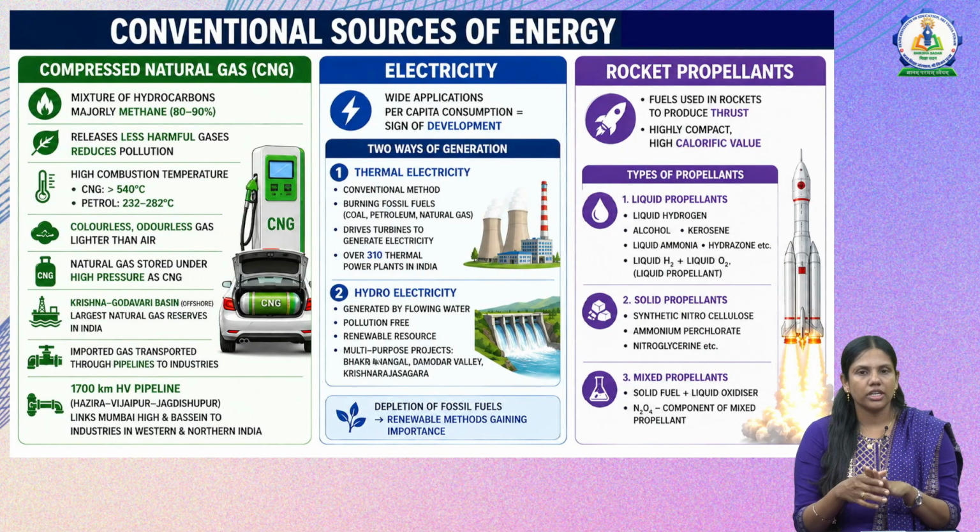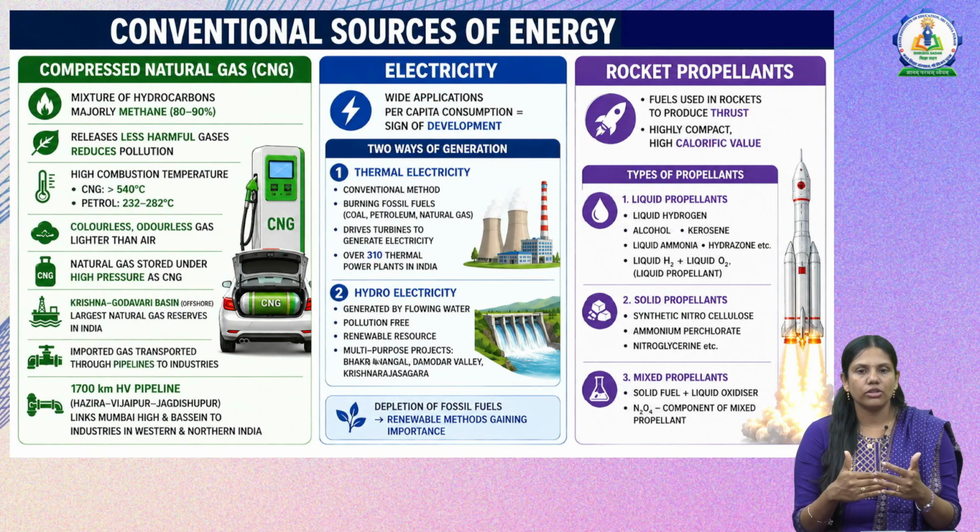Electricity can be generated in two ways, that is thermal electricity and hydroelectricity. In thermal electricity, this is a very conventional method which we have been following for ages. We burn fossil fuels like coal, petroleum, and natural gas, and run the turbines to generate electricity. And in India, we have almost 310 thermal power plants.